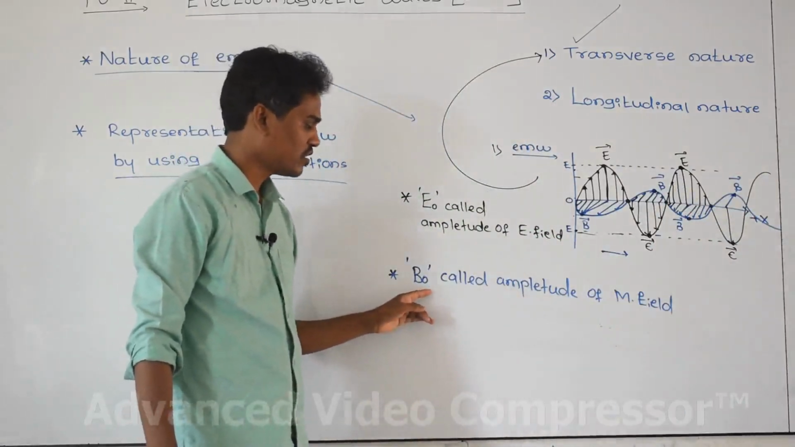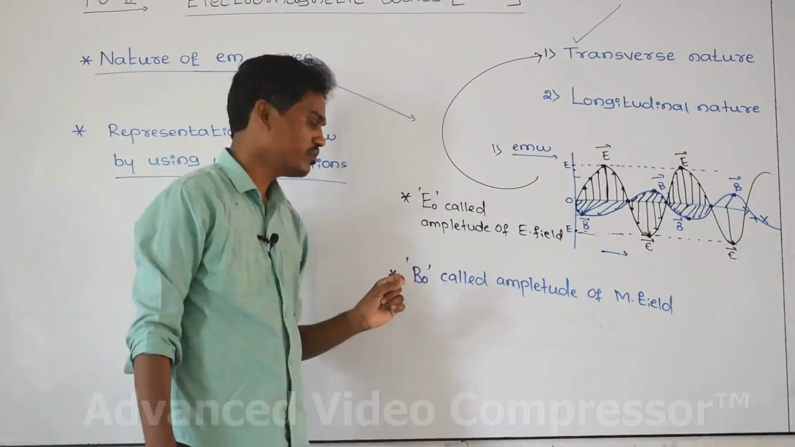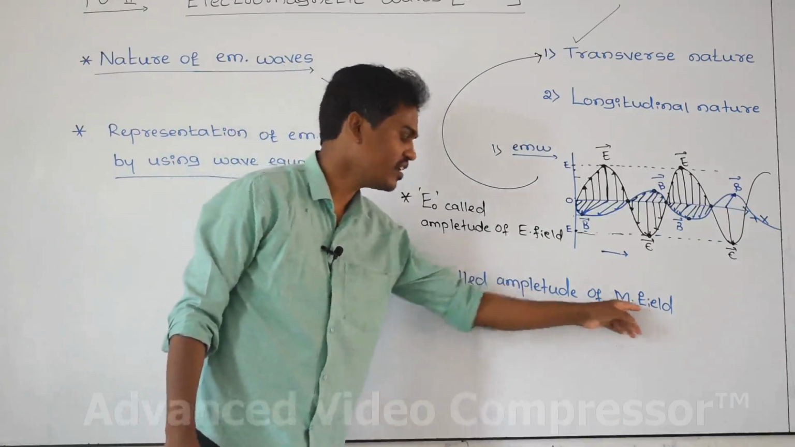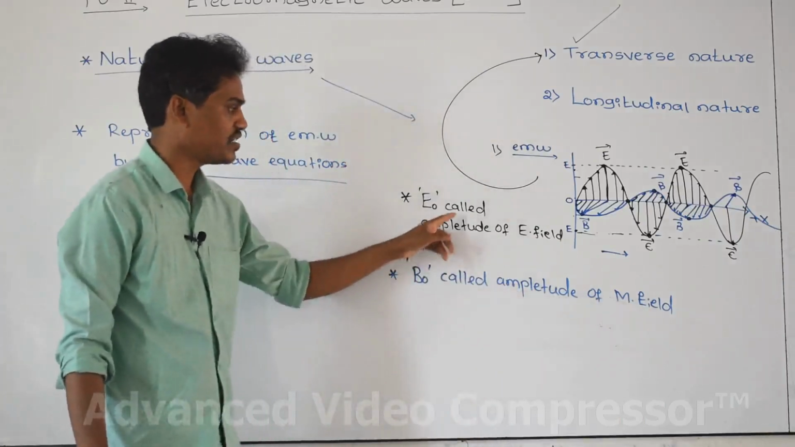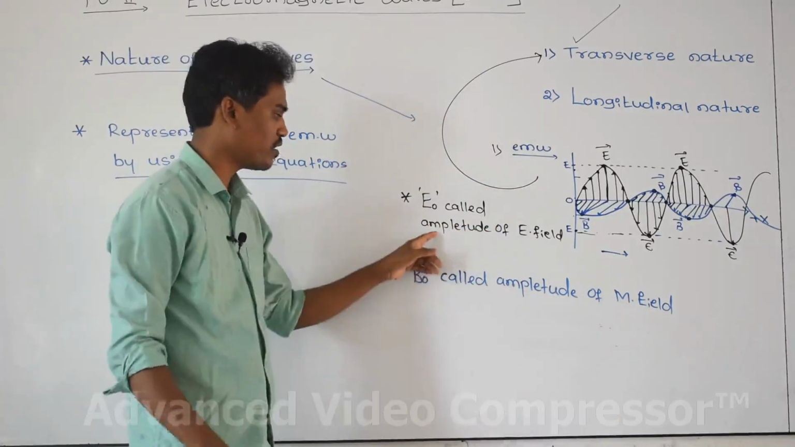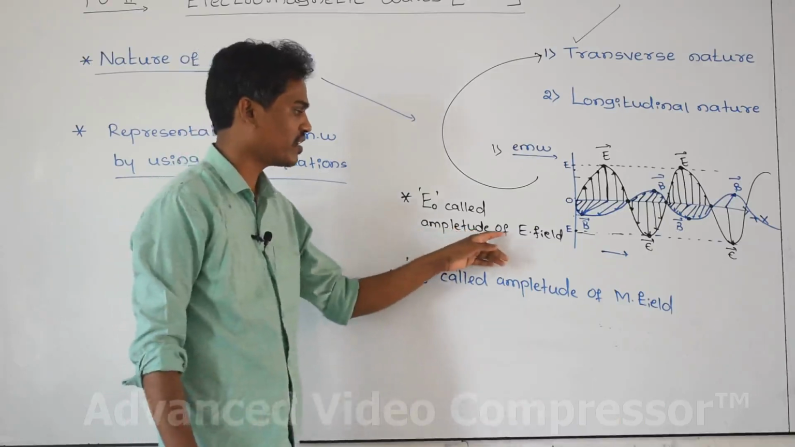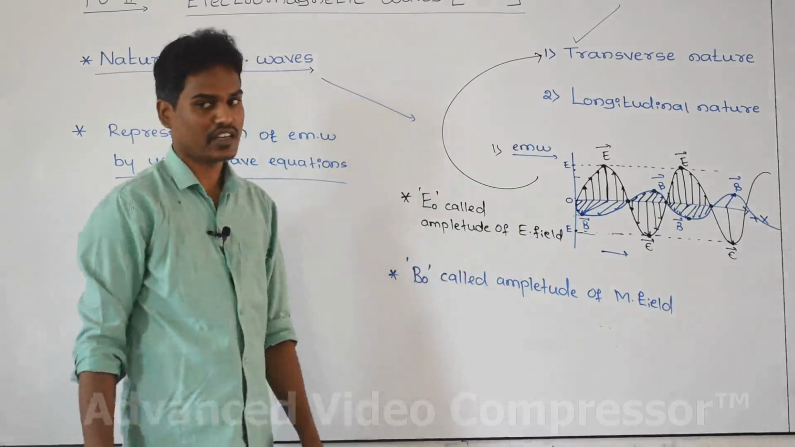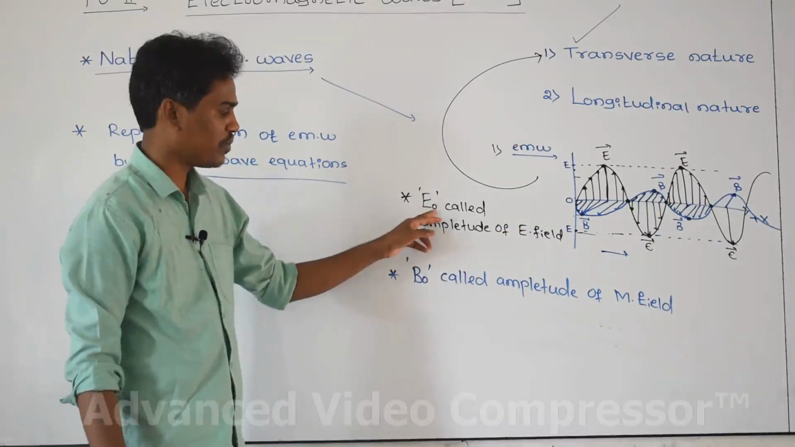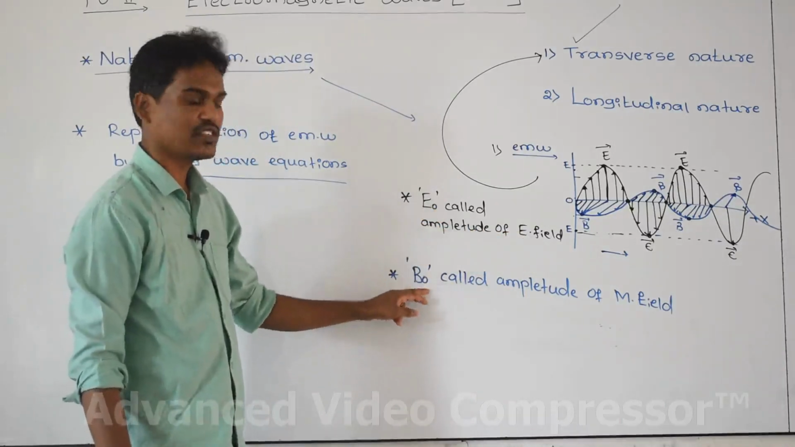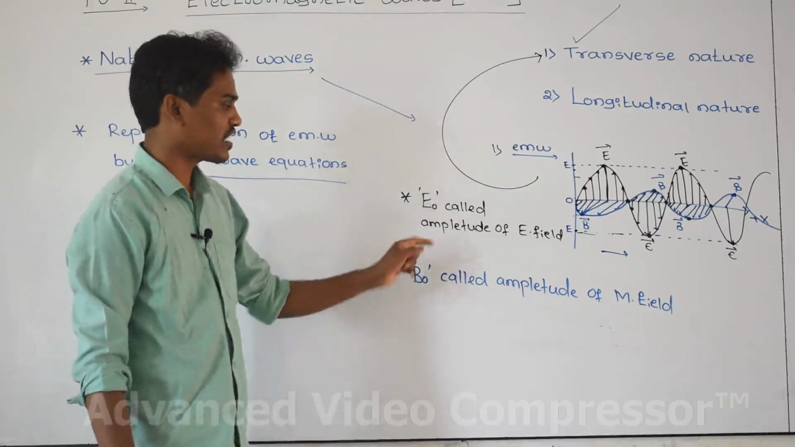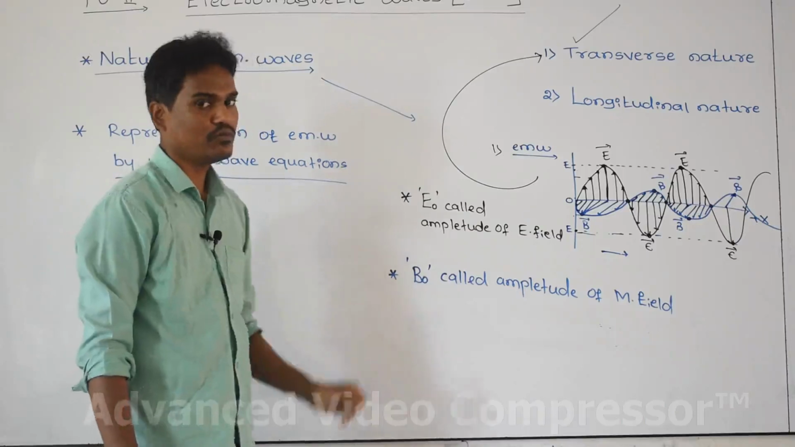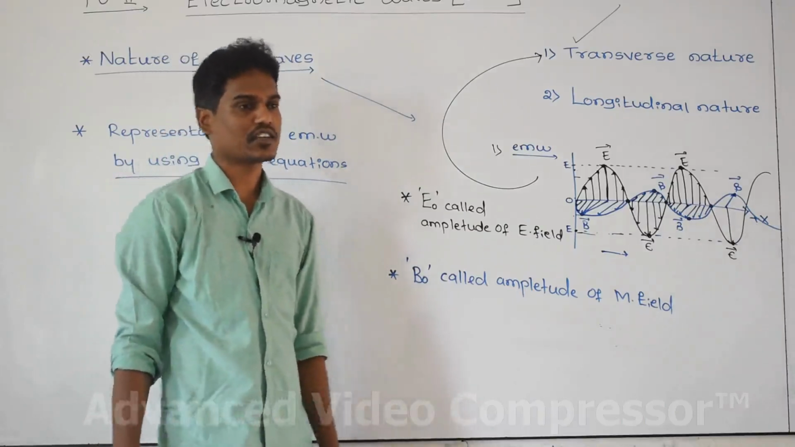What is B naught? The maximum intensity of the magnetic field is called the amplitude of the magnetic field, indicated as B naught, and the maximum amplitude of the electric field is indicated as E naught. E naught is the amplitude of the electric field, B naught is the amplitude of the magnetic field.